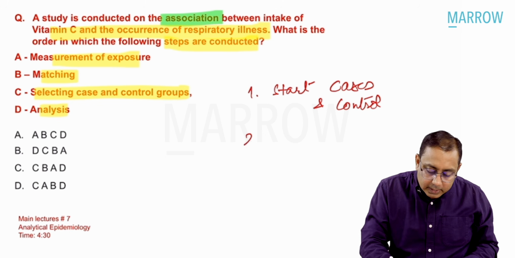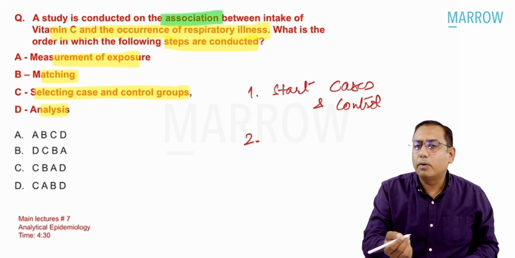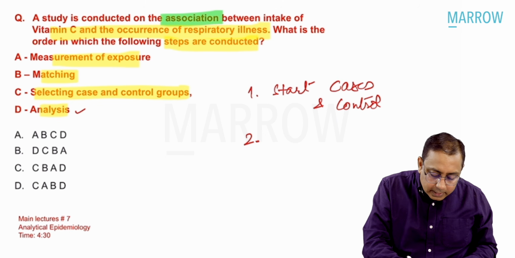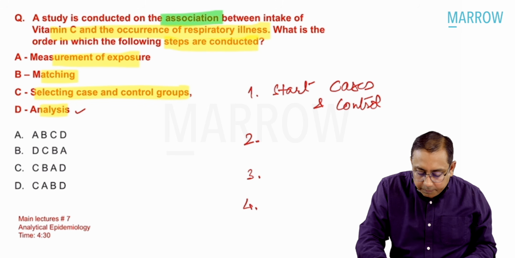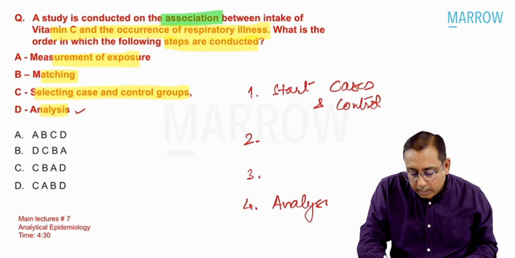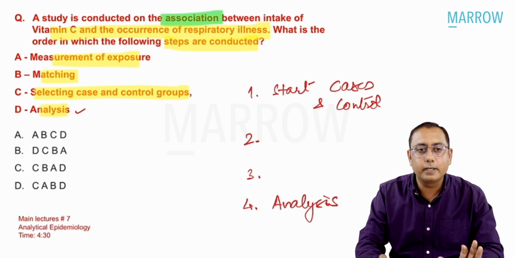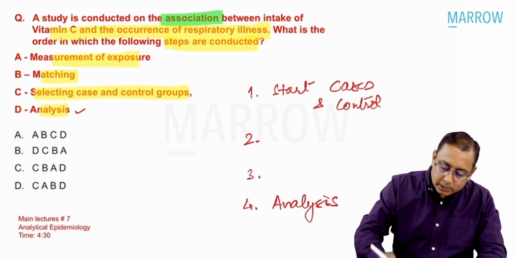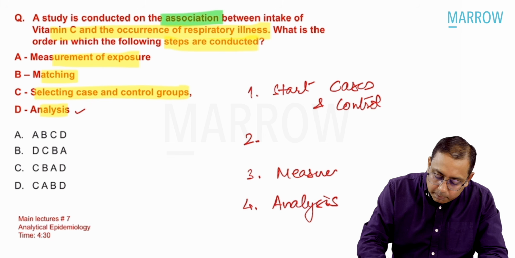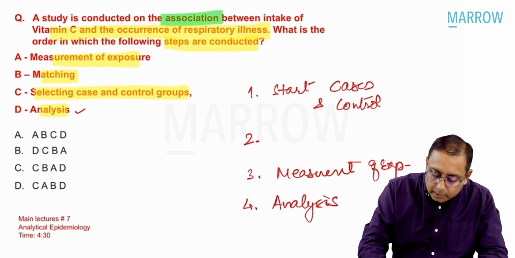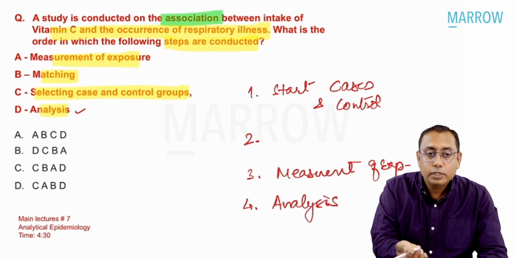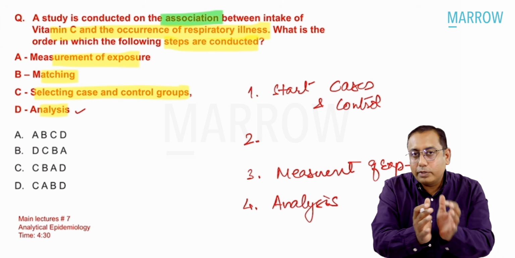Okay. Next in line, what will you do? Common sense, you are not going to do analysis. Analysis has to be in the last. Analysis cannot be done after anything else. Analysis is the last thing, right? Just before analysis, you will have to measure the exposure, measurement of exposure. That is what you were supposed to do. So what is left out in this MCQ? You have to take cases and controls.